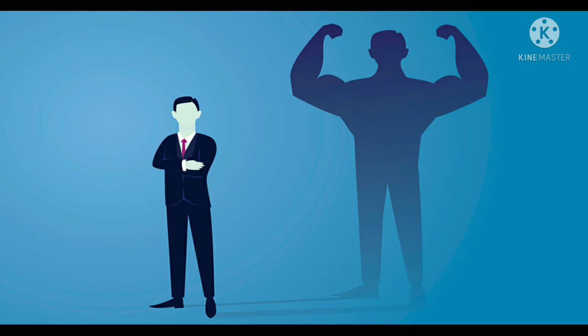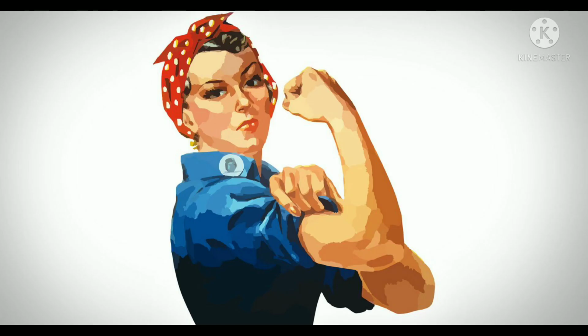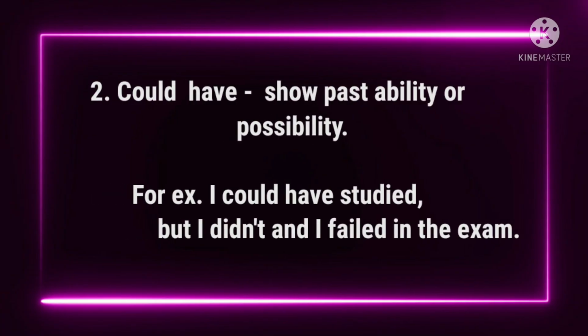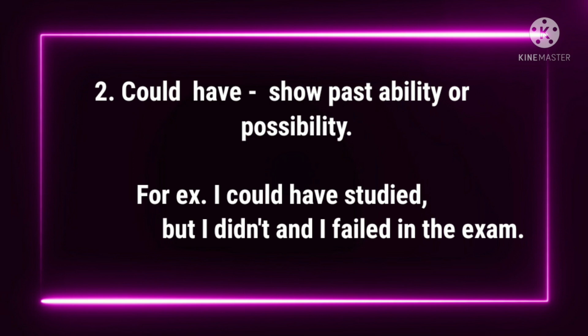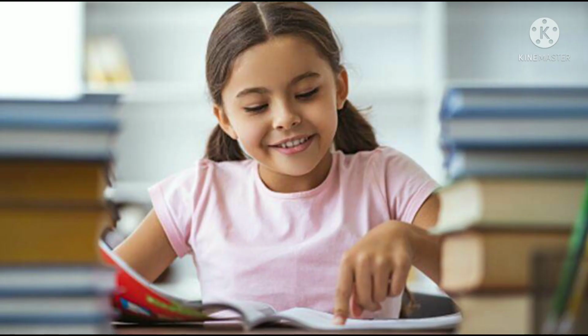Next one is could have. As we use could to show ability or possibility, when we use it with have and past participle, it shows our past ability or possibility. But again, it didn't happen that way. For example, I could have studied but I didn't and I failed in the exam. Here you were able to study but you chose not to study and failed in the exam.